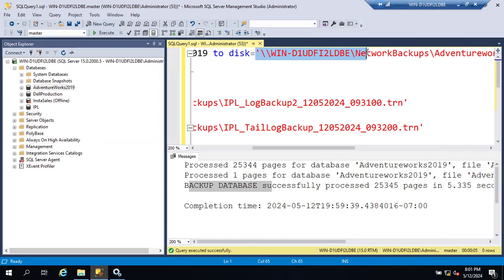Okay, they might ask this question: if the backups are local and the server is not accessible, how are you going to recover? If you keep the backups in some other location, then you can recover, right? But if the backups are local and the server is not accessible, how are you going to recover the data? If you are taking backup to the shared location, and this shared location is working fine, then you can recover the data from the shared location, guys. This is how you can take the backup to shared location for extra safety.